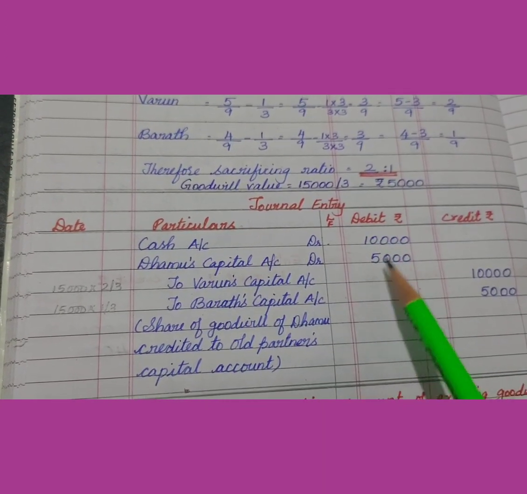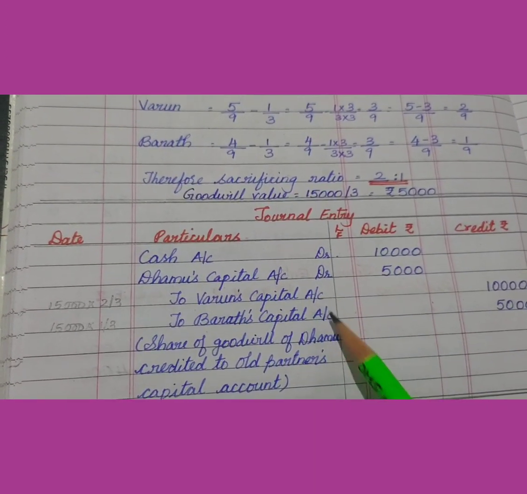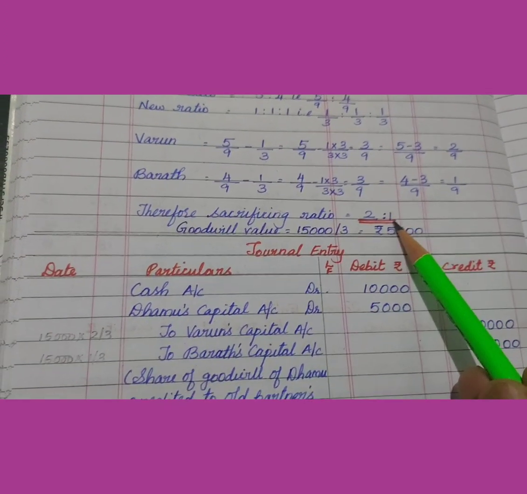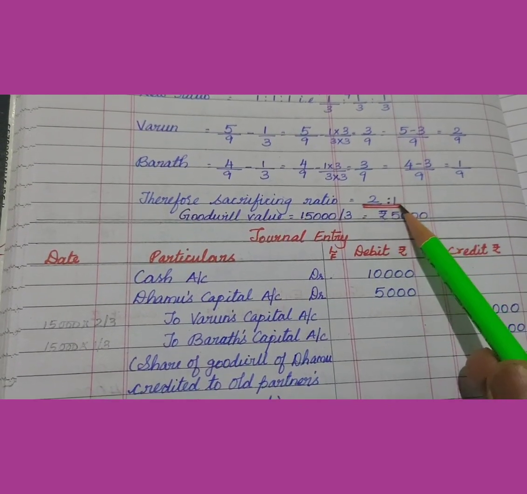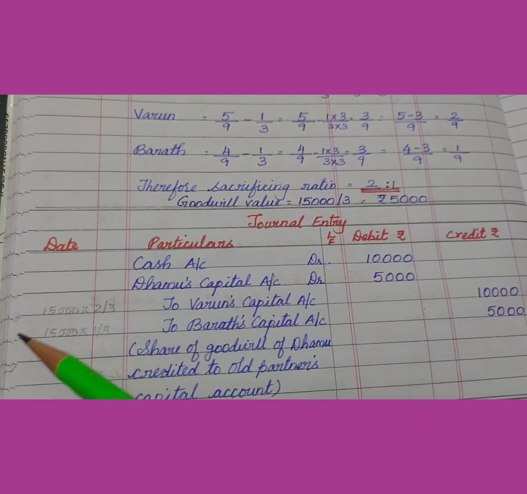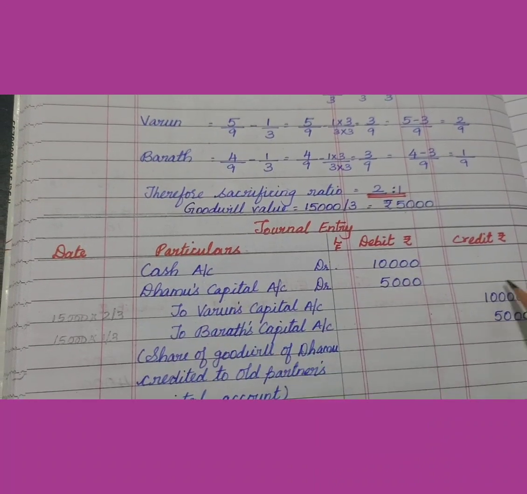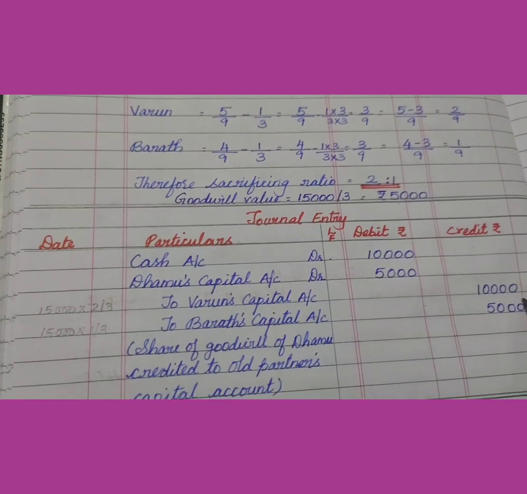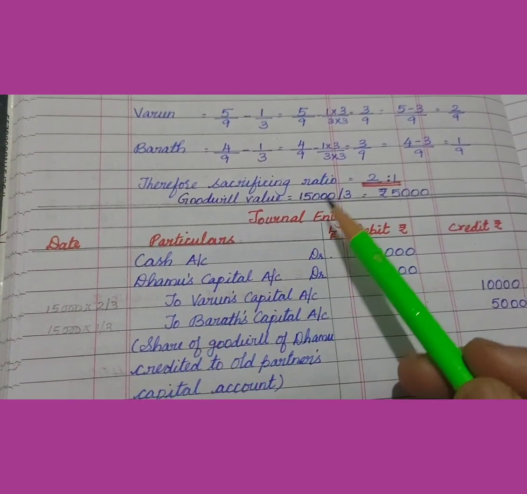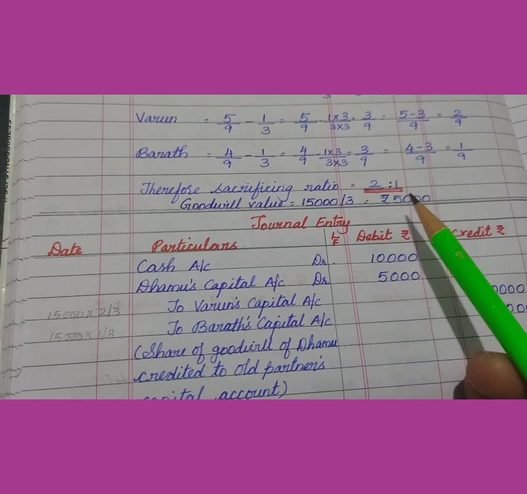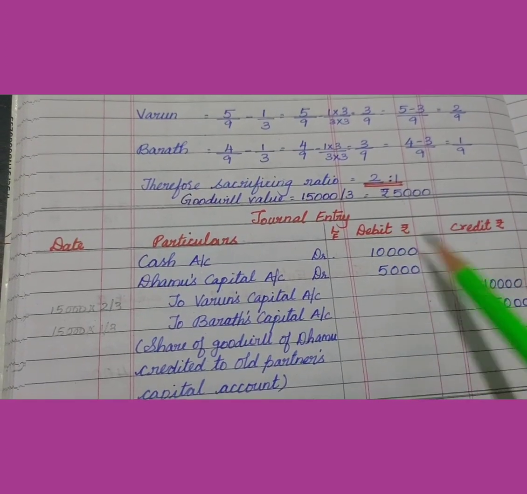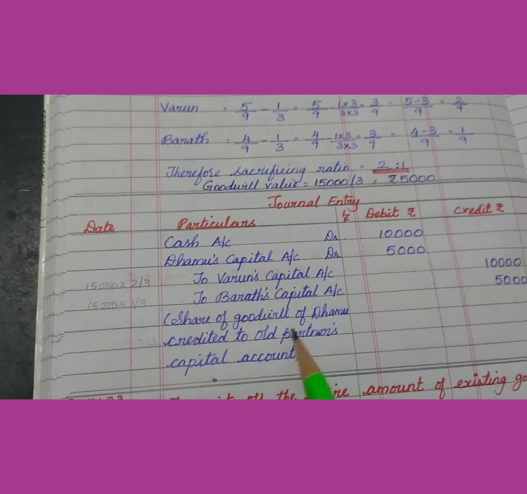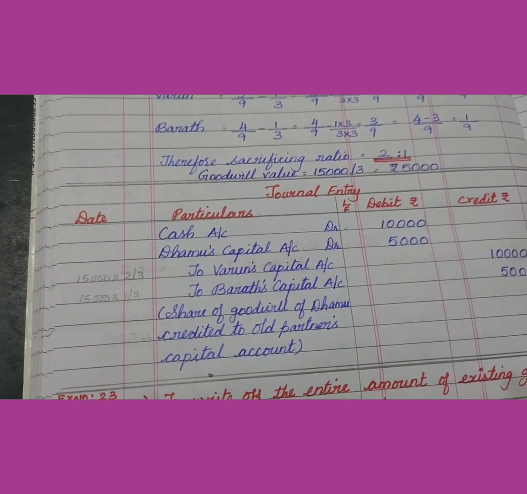To Varun's capital account and to Bharat's capital account. This 15,000 rupees is to be distributed to Varun and Bharat. So their sacrificing ratio is 2:1, which can be written as 2 by 3 and 1 by 3. So 15,000 into 2 by 3 will give you 10,000 and 15,000 into 1 by 3 will give you 5,000. Or else you can find this as 15,000 divided by 3 is 5,000. 5,000 into 2 is 10,000. 5,000 into 1 is 5,000. Share of goodwill of Damu credited to old partner's capital account.